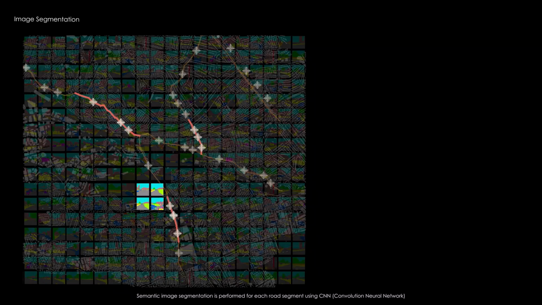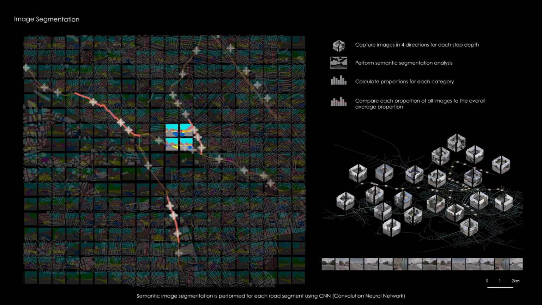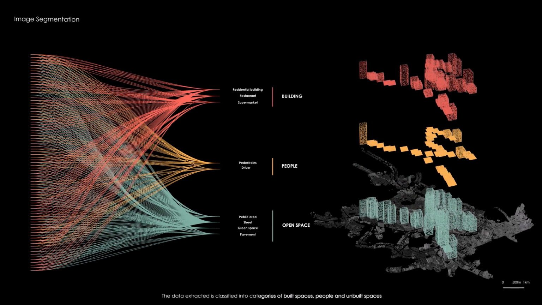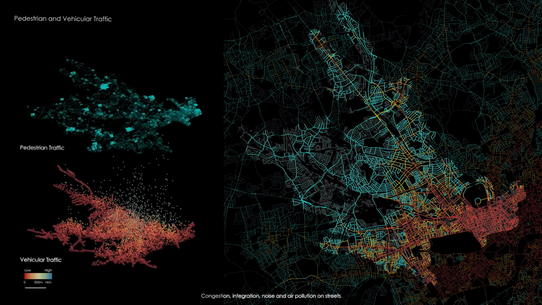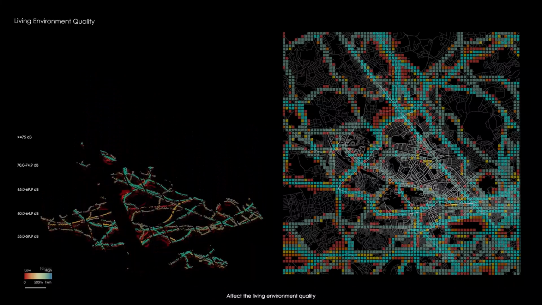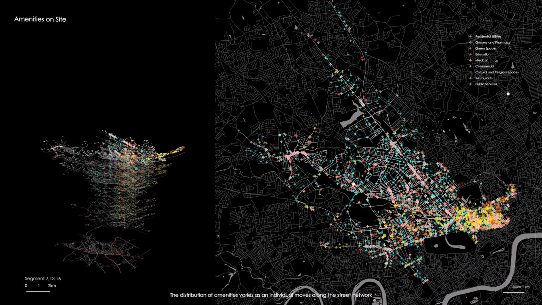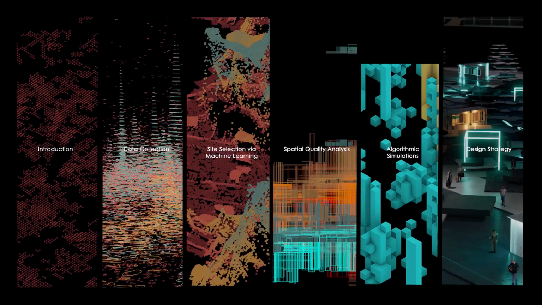Semantic image segmentation is performed for each road segment using CNN. The data extracted is classified into categories of built spaces, people, and unbuilt spaces. Congestion, integration, noise, and air pollution on streets affect the living environment quality. The distribution of amenities varies as an individual moves along the street network.